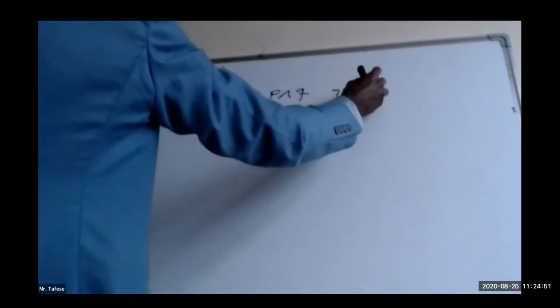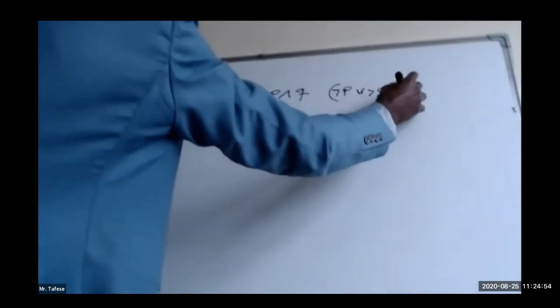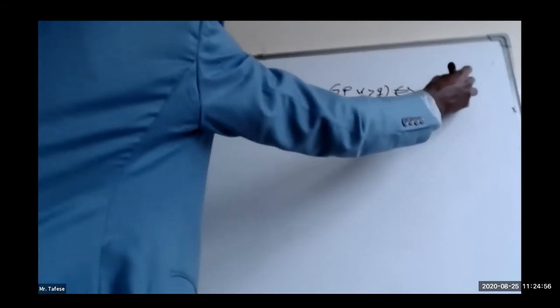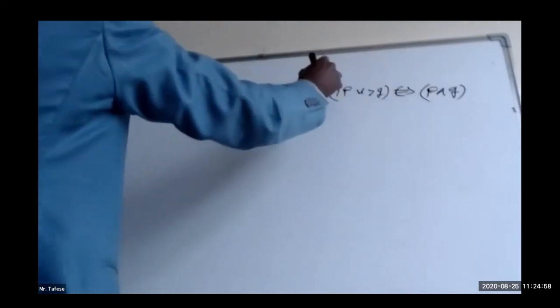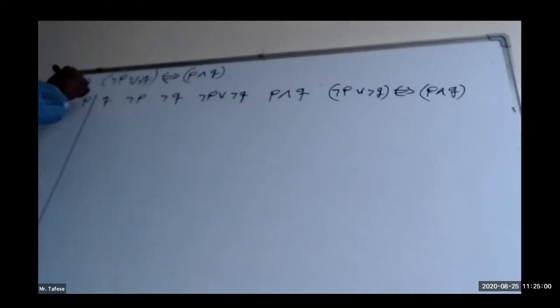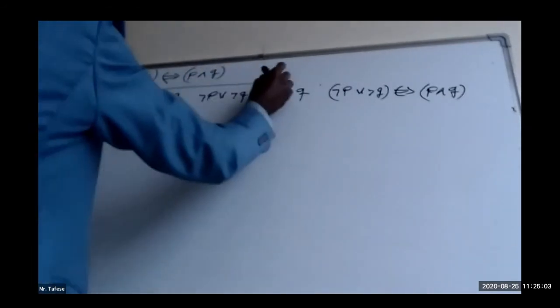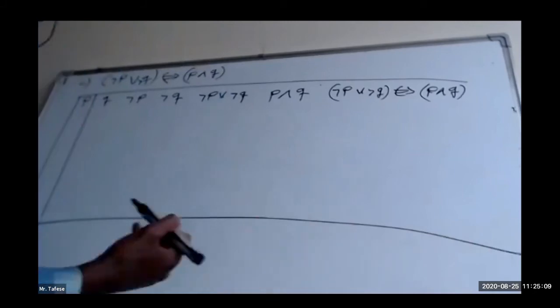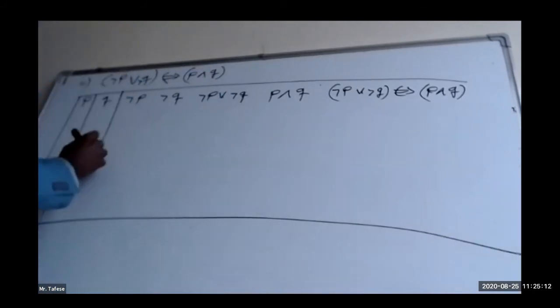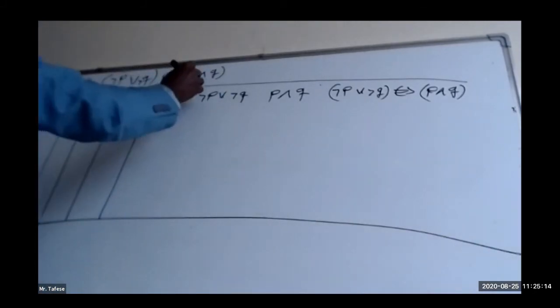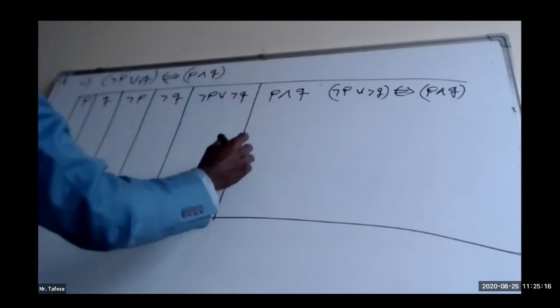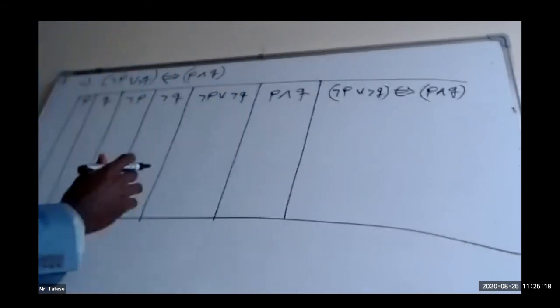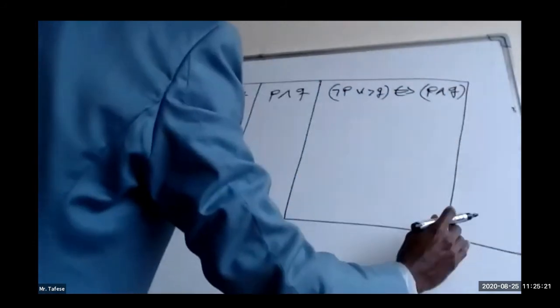Negation of P or negation of Q implies P and Q. So this will be the first column, second, third, fourth, fifth, sixth. Okay, let us fill.